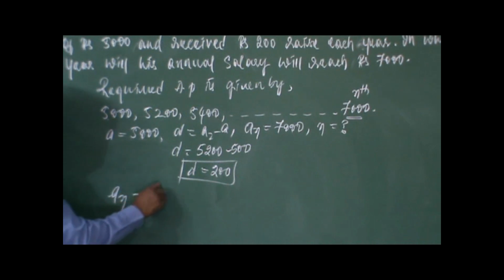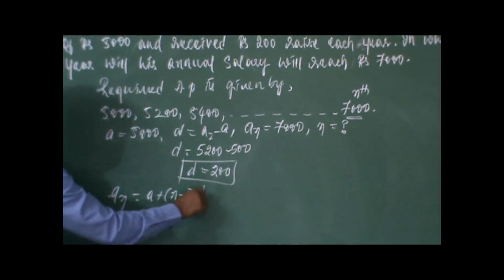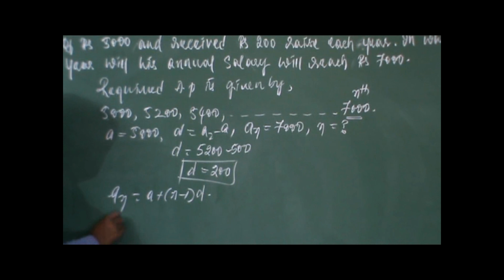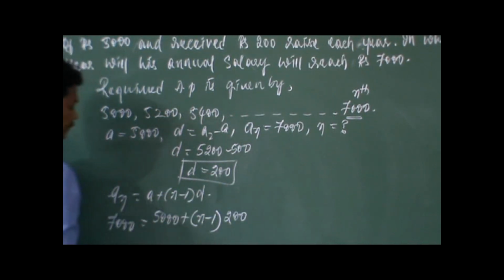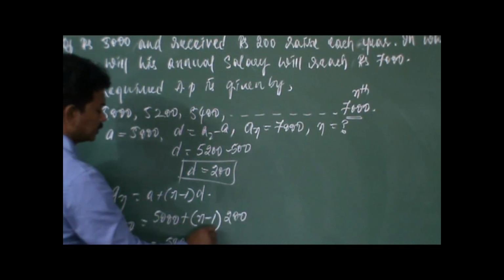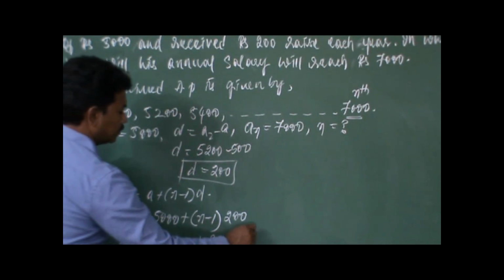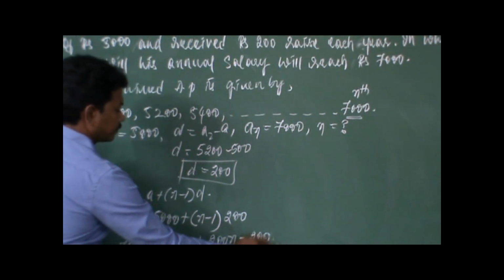So we'll apply the formula: AN is equal to A plus n minus 1 into D. And the term 7,000 is equal to A, which is 5,000, plus n minus 1 into D, which is 200. So 7,000 is equal to 5,000 plus 200 n minus 200. Okay.